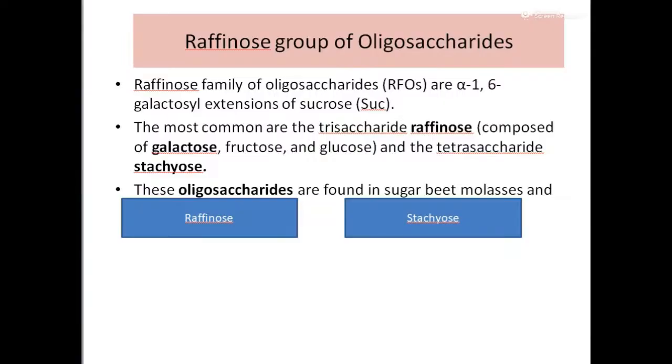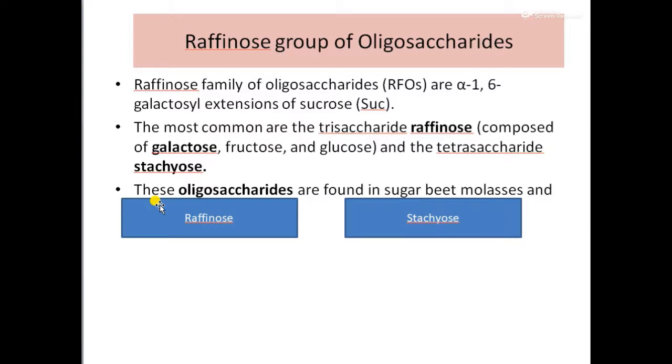So now let me talk about the raffinose group of oligosaccharides. The raffinose family of oligosaccharides are in fact alpha-1,6 galactosyl extensions of sucrose. As we previously saw, raffinose contains fructose, glucose and galactose. In this, fructose and glucose together constitute sucrose. And into that sucrose, by alpha-1,6 galactosyl extensions, when a galactose moiety enters, that becomes a member of the raffinose family.